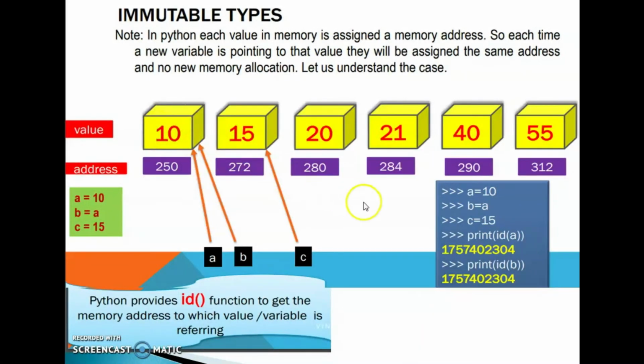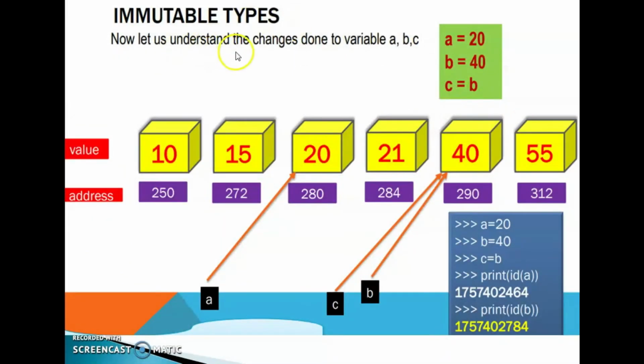Okay, clear? Now let us understand the changes done to variables A, B, C. We use A is equal to 20, B is equal to 40, C is equal to B. A is equal to 20, and 20 has its own memory address. Then the 40 value has its own memory address. Then C is equal to B.